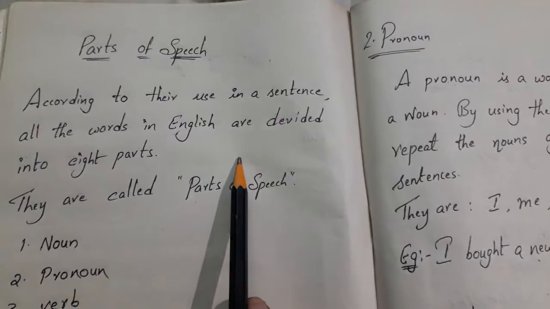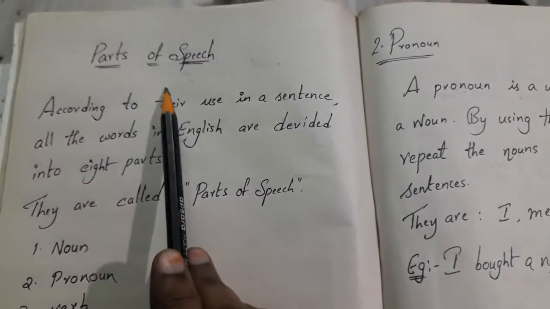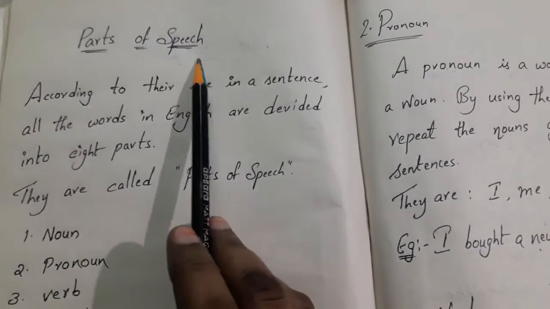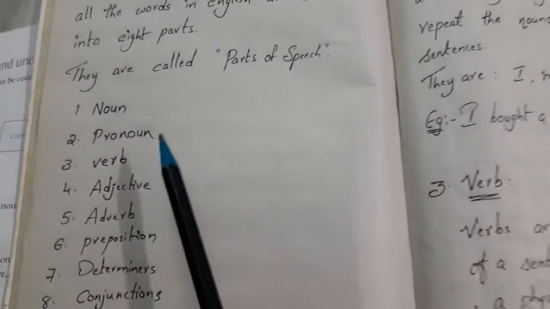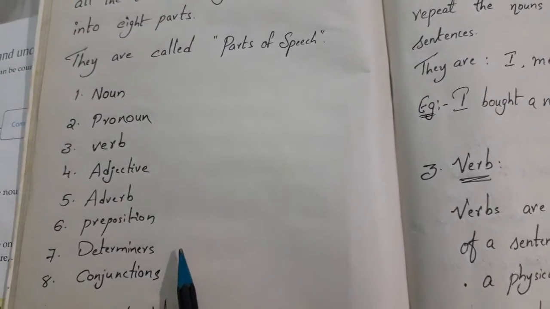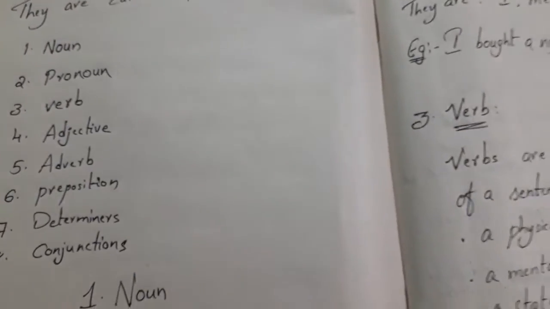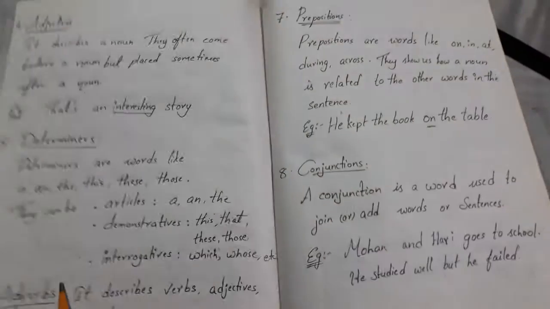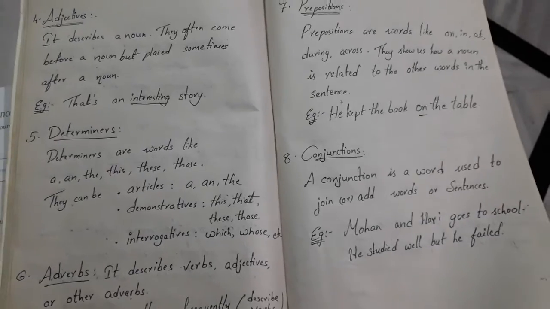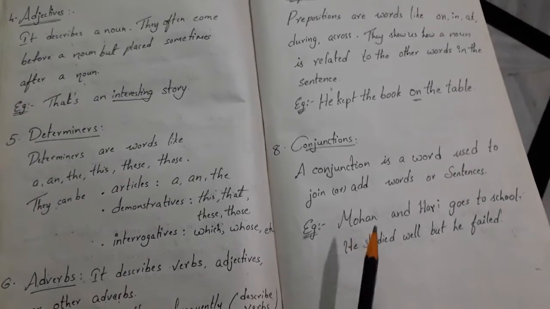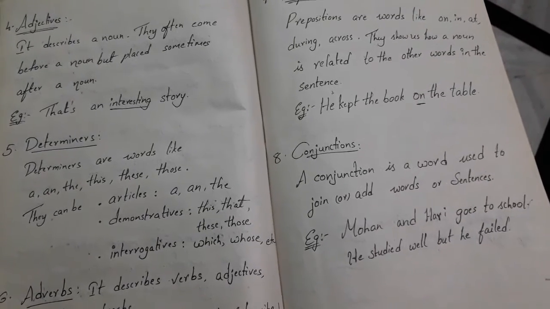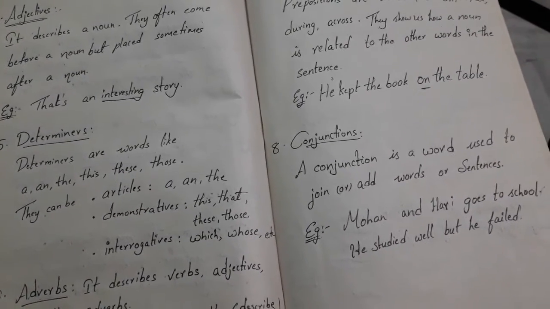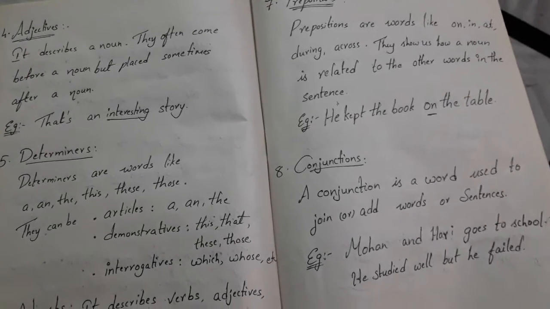In the previous Zoom meeting, I completed the explanation of parts of speech. What are the parts of speech? We have 8 kinds: noun, pronoun, verb, adjective, adverb, preposition, determiners, conjunction. I have explained everything and given notes through photos. I have sent you all 8 kinds of parts of speech, so you just read them. You don't write anywhere. Just read and understand what the parts of speech are.